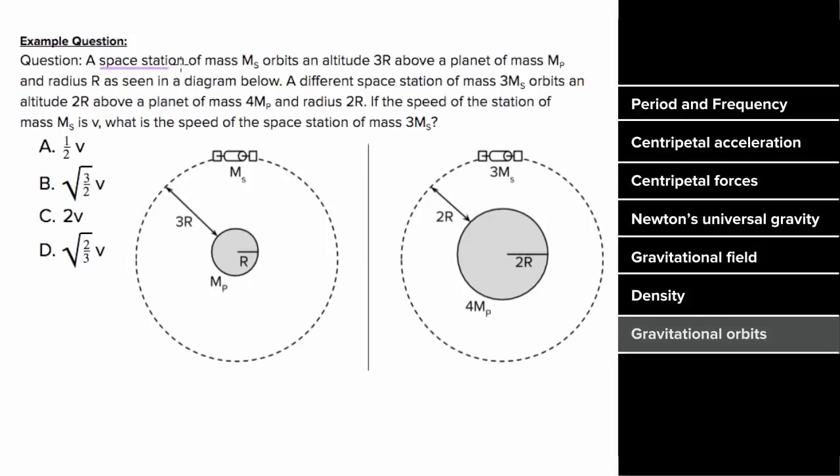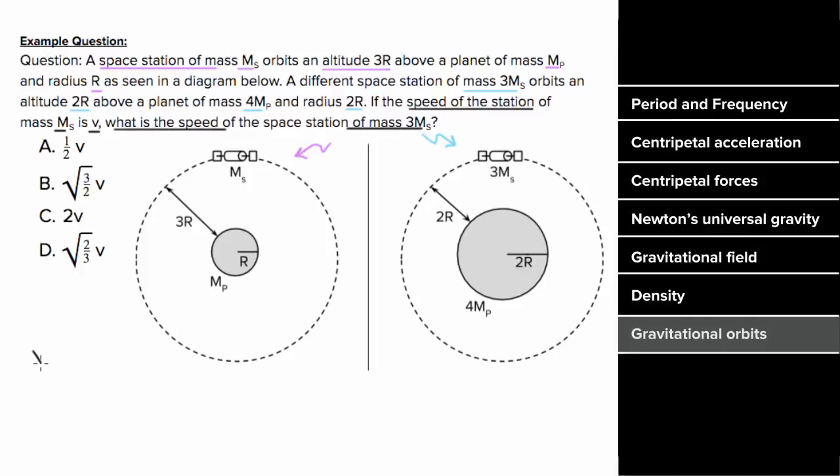Well, imagine a space station of mass ms is orbiting at an altitude of 3r above a planet of mass mp and radius r as seen in this diagram. And then imagine a different space station of mass 3ms is orbiting at an altitude of 2r above a planet of mass 4mp and a radius of 2r, as seen in this diagram. And we want to know if the speed of the space station of mass ms is v, then in terms of v, what's the speed of the space station of mass 3ms?